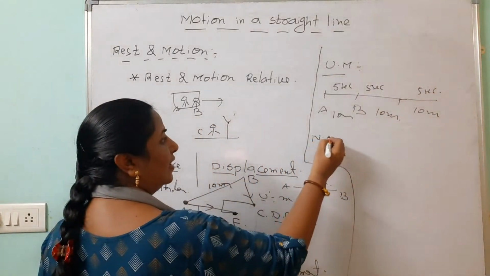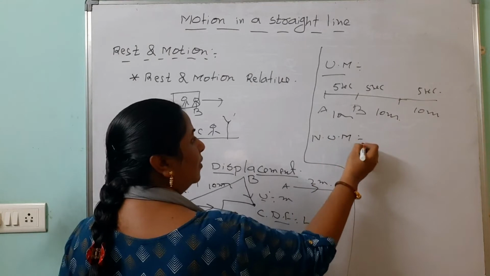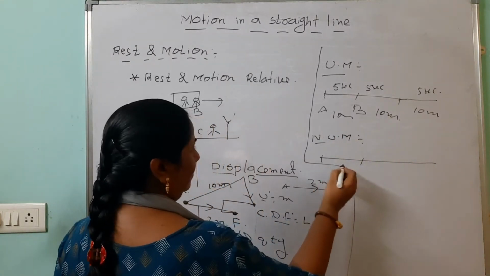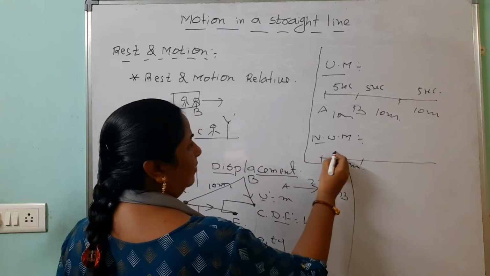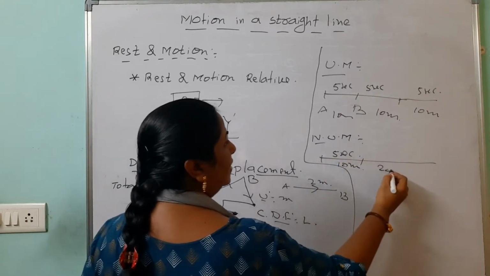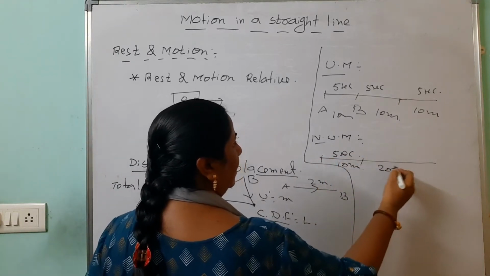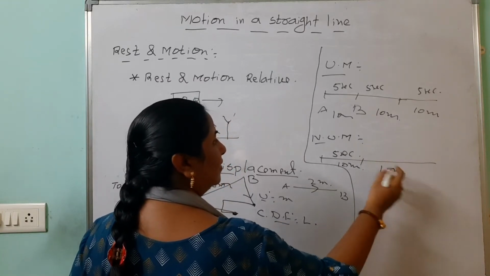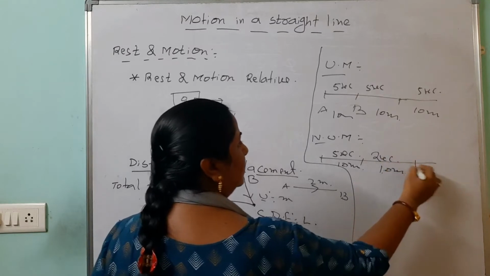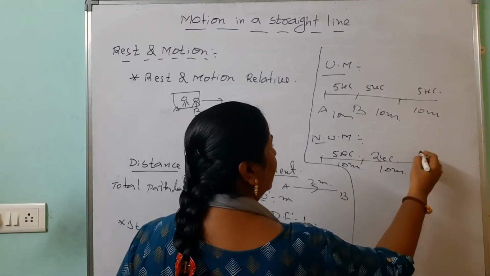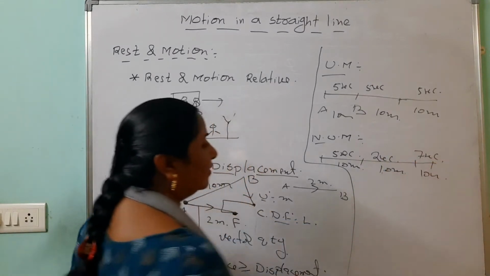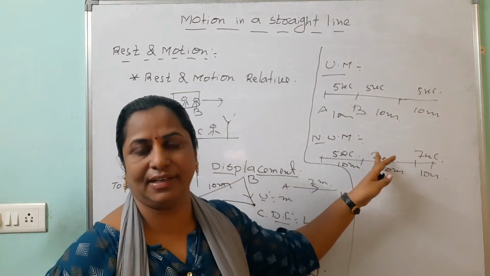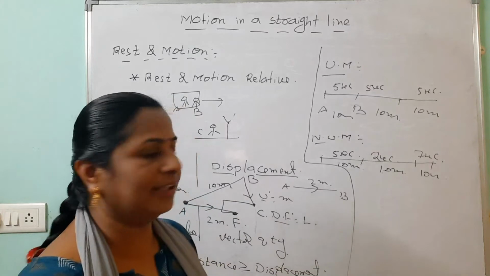Like that, what is non-uniform motion? If the body covers unequal distances. Here, A to B, 10 meters takes 5 seconds. Then 20 meters takes only 2 seconds. Then 10 meters takes 7 seconds. So it covers equal distances, but the time is different. So that is called non-uniform motion.